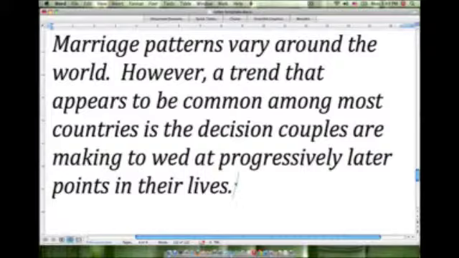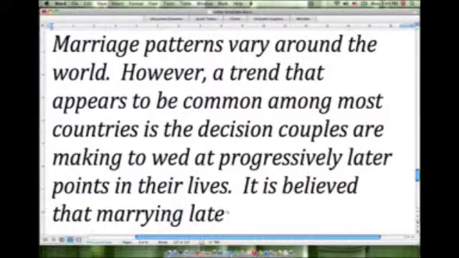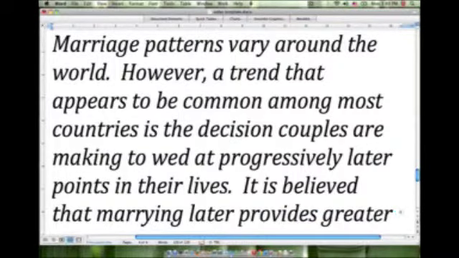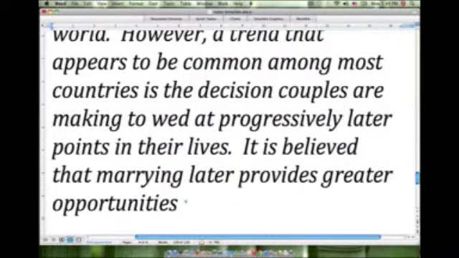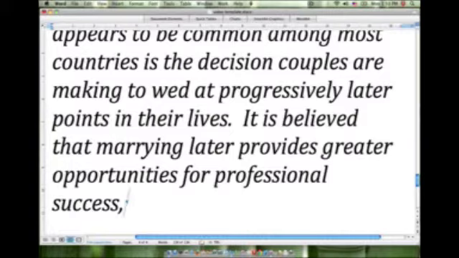We might start with something like, it is believed that marrying later provides greater opportunities for professional success. Okay, very simple, very straightforward, and it answers our essay question precisely.